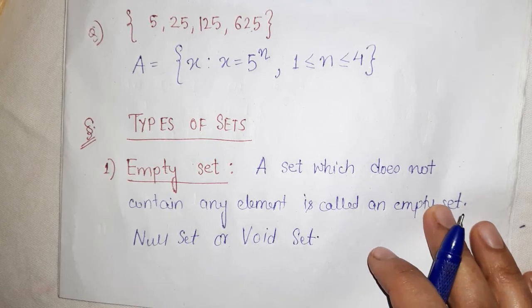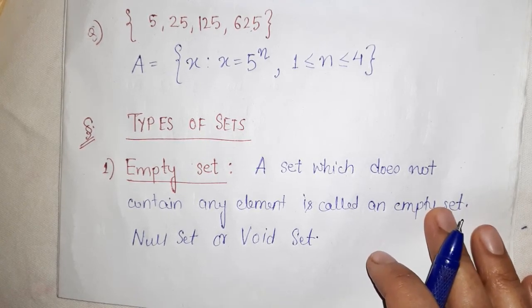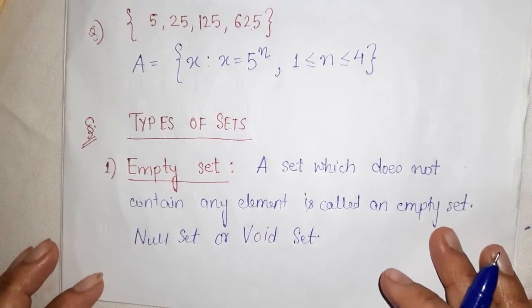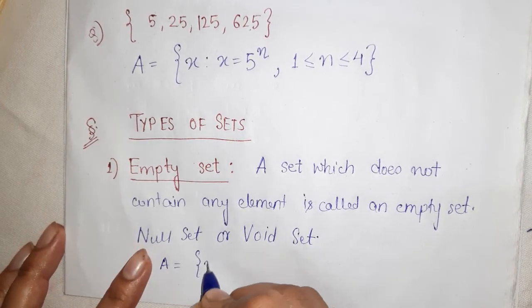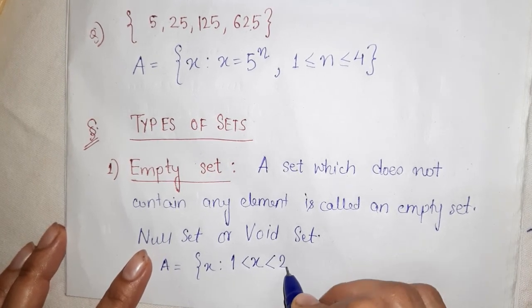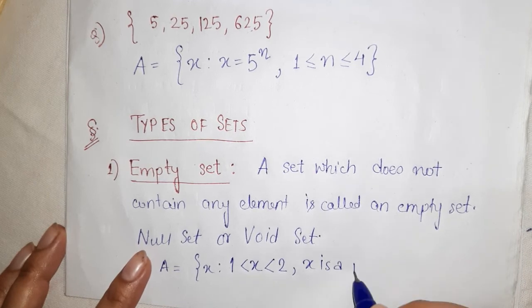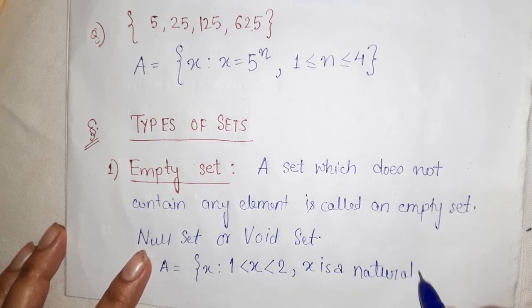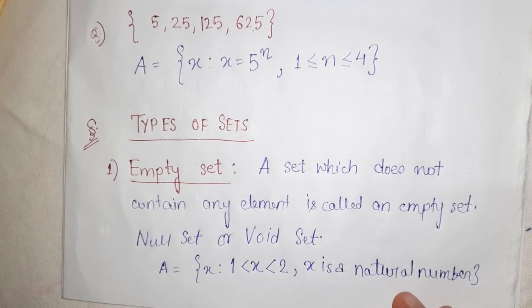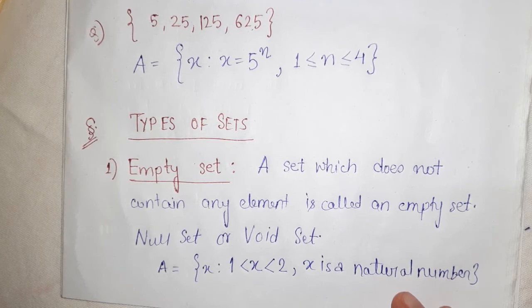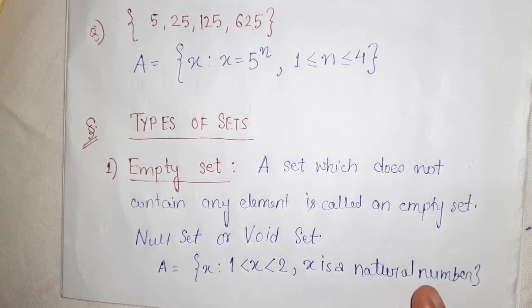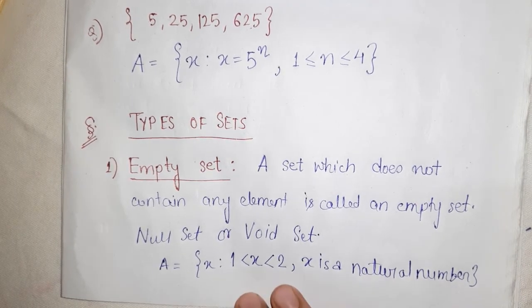If I ask you to form a set containing the natural numbers between 1 and 2, such that x is in between 1 and 2 and x is a natural number, it is an empty set. Why? Because there is no natural number between 1 and 2. Natural numbers are 1, 2, 3, 4, 5 and so on, and there are none between 1 and 2. So that set will be an empty set.